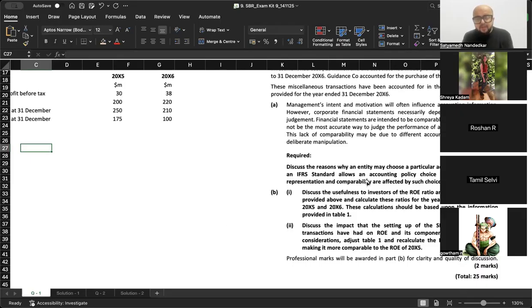And whether faithful representation and comparability are affected by such choices, comparability is definitely affected. Because if Satyamit chooses the cost model and Roshan chooses the fair value model, then naturally the comparability aspect becomes a little difficult to achieve. See, if he is using the fair value model for investment property, any changes in fair value are credited to P&L, right? In my case, the value of investment property does not reflect the economic reality of the balance right now. So comparing his investment property and my investment property figure would be erroneous. And by that logic, our entire balance sheets by themselves will not remain comparable.